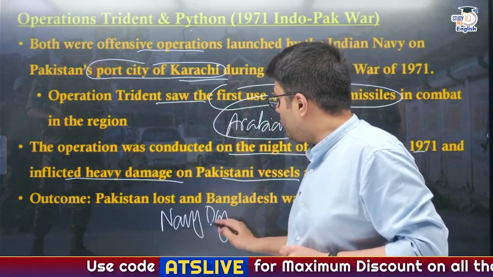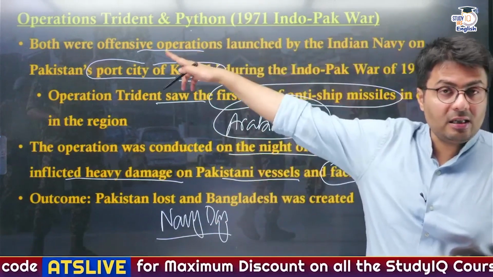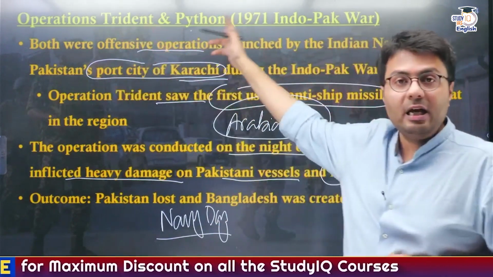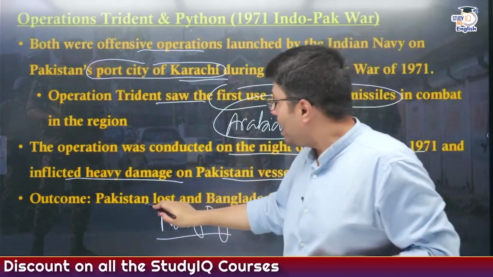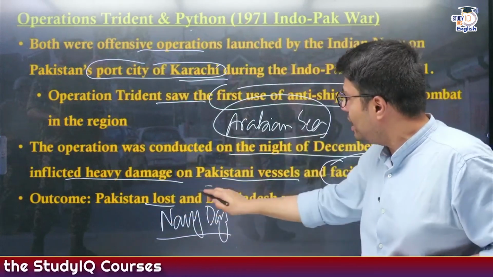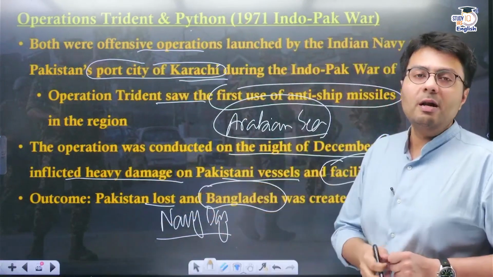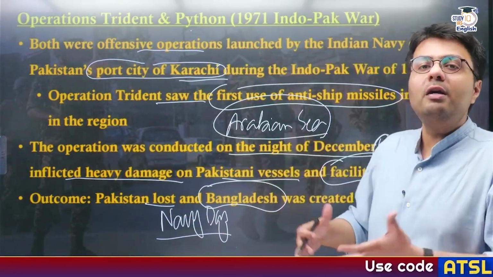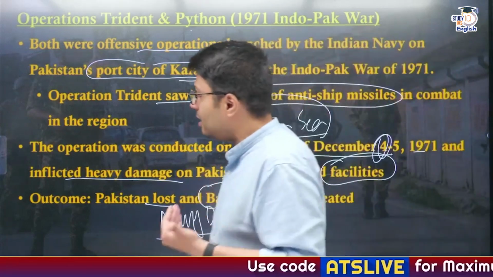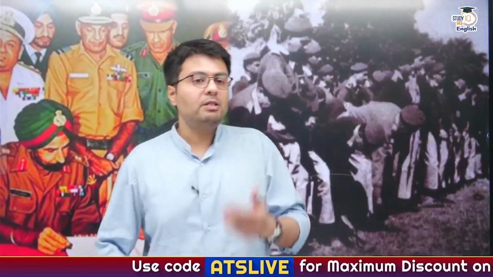And the consequences of both these missions, that is Cactus Lily on the Eastern Front and Trident and Python on the Western Front, were that Pakistan lost this war, and eventually East Pakistan was liberated, and a new country was born known as Bangladesh, right? So this is how the missions followed.